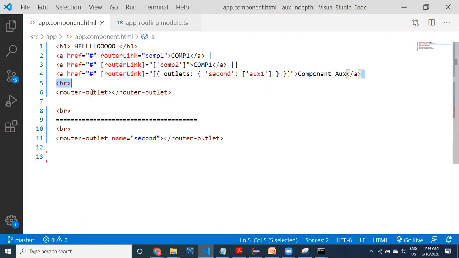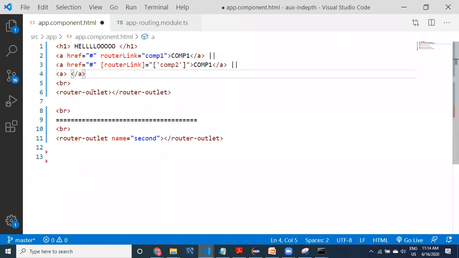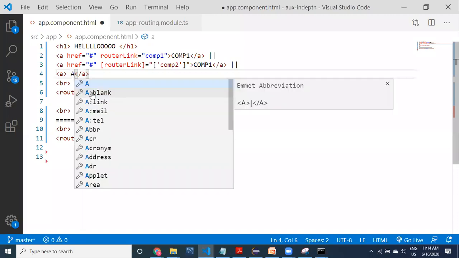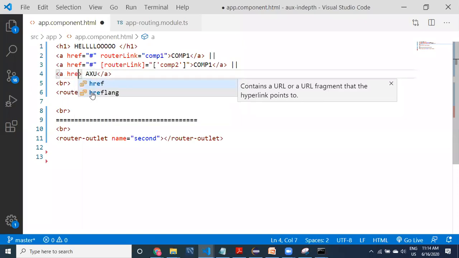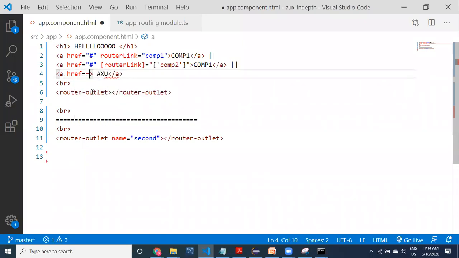So now you can provide here, maybe like auxiliary, AUX, auxiliary, href. So we'll make an anchor, and then a router link. I need to provide the router link. What kind of data do I need to provide? I need to provide a JSON object. I want to provide the data. So what kind of data? Object data. Let's provide one object inside the square brackets.